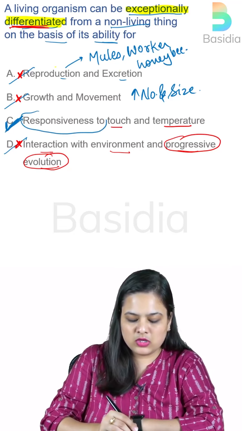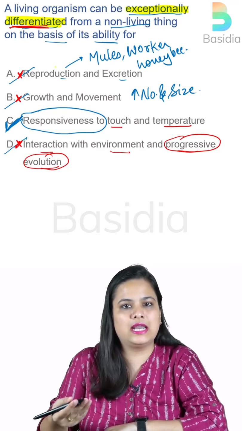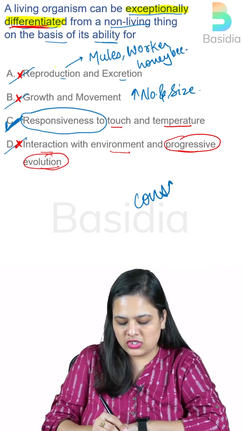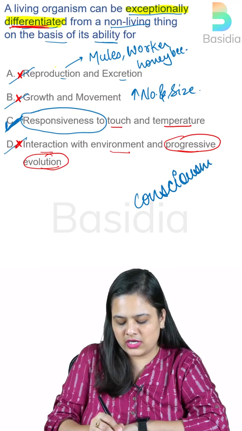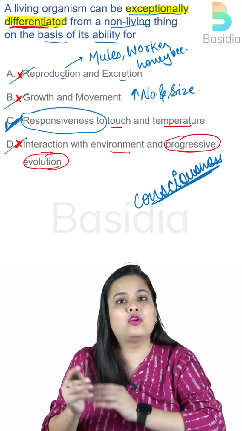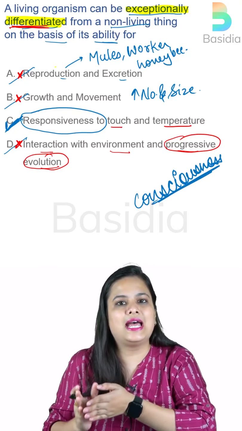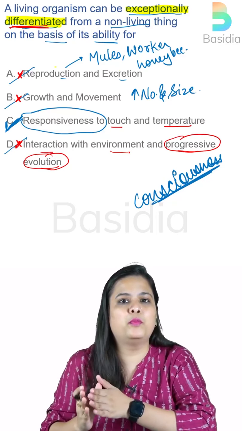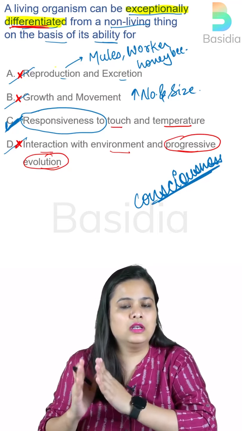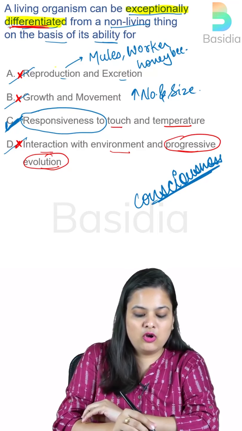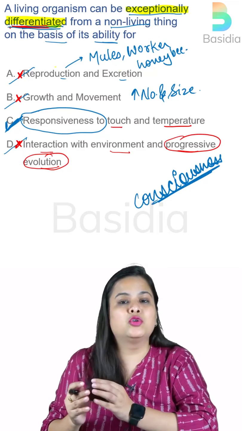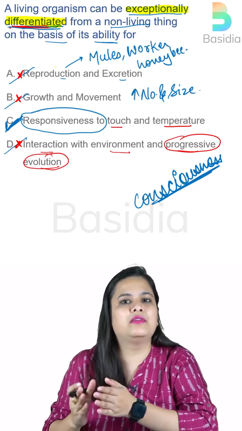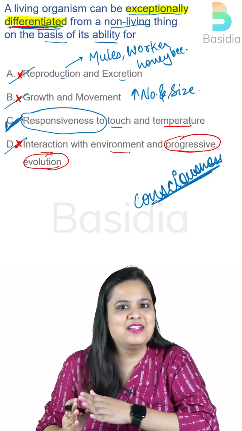And this responsiveness to the external environment is known as consciousness. Very, very important. And do you remember we have discussed that consciousness, cellular structure and metabolism are the identifying features or defining properties of a living organism, right? Defining or differentiating, right? So in the absence of these, we can never say that this particular organism is non-living.